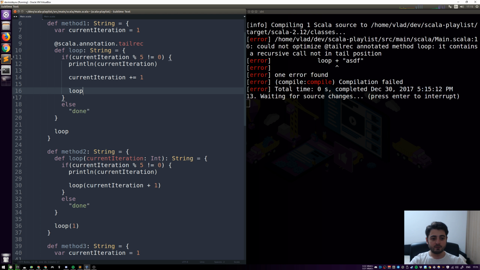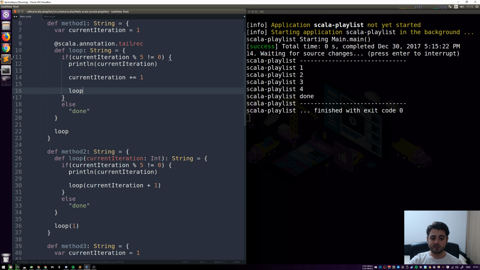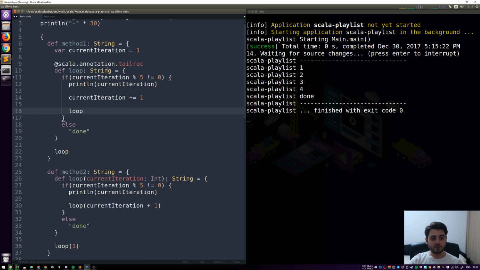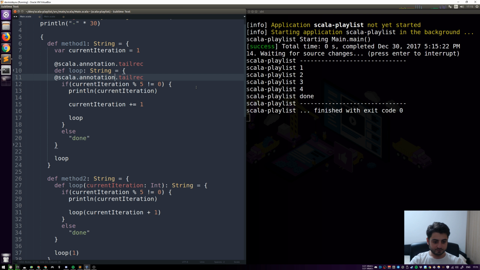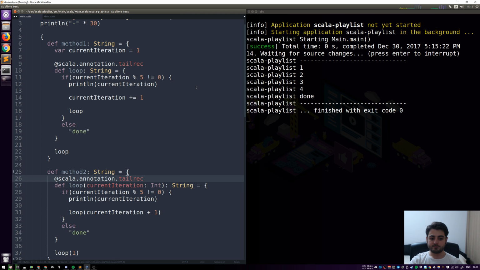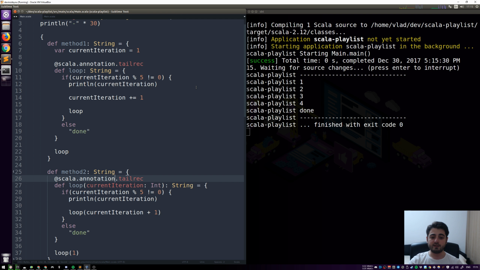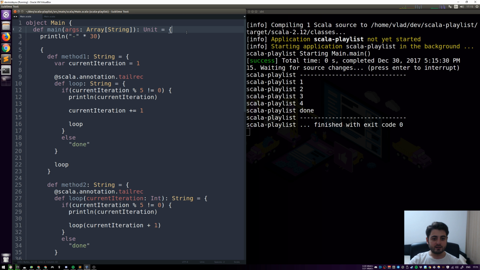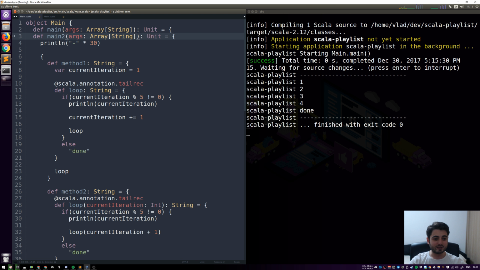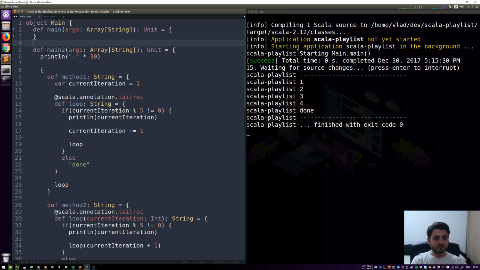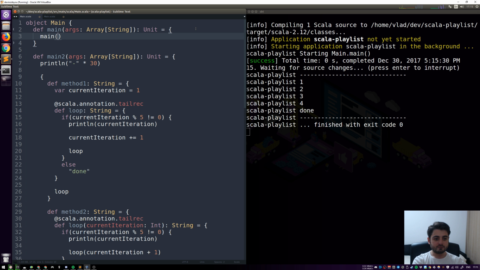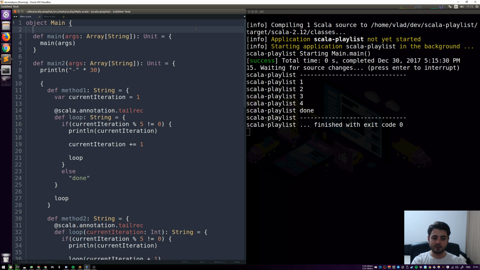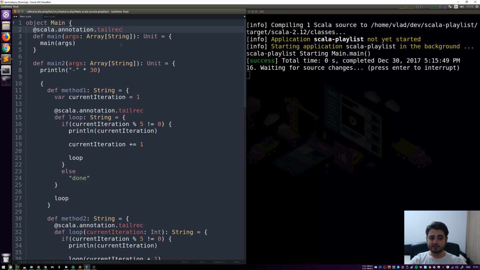Let's remove that. So this function is tail recursive. This function over there is also tail recursive. Everything is still fine. And the same thing over here, I haven't tried this in my preparation, but let's just try it. We have main, and it's just going to call itself. By the way, if it doesn't call itself, it's also not going to compile, because it's going to say you're using this annotation in a function that is not doing anything. So see, it's still fine.